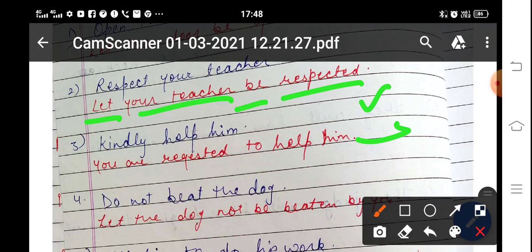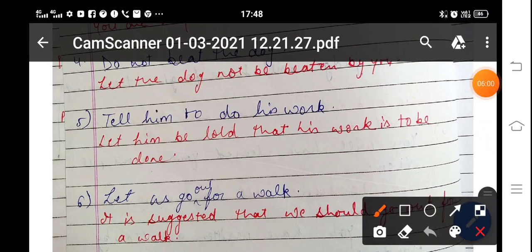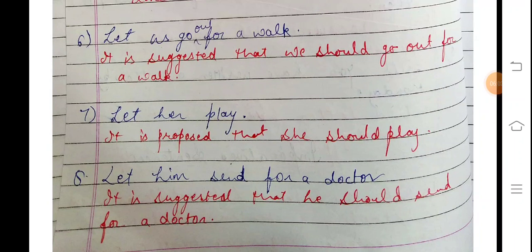Do not beat the dog. Let the dog not be beaten by you. There is no need to write "by you". Let the dog not be beaten. Tell him to do his work. Let him be told that his work is to be done. Let us go out for a walk. It is suggested that we should go out for a walk. Let her play. It is proposed that she should play.